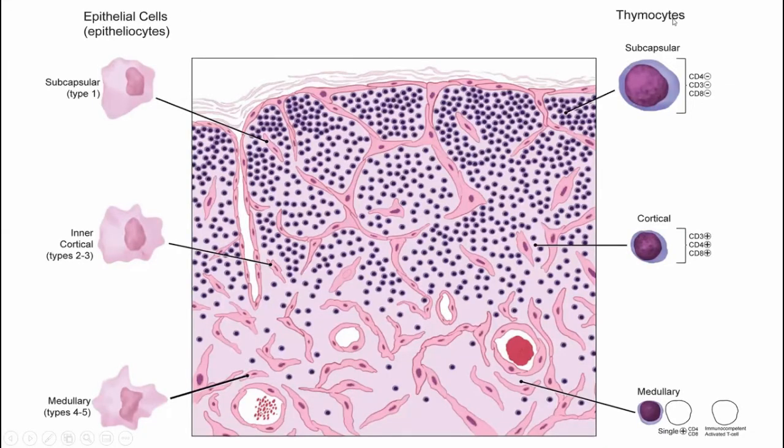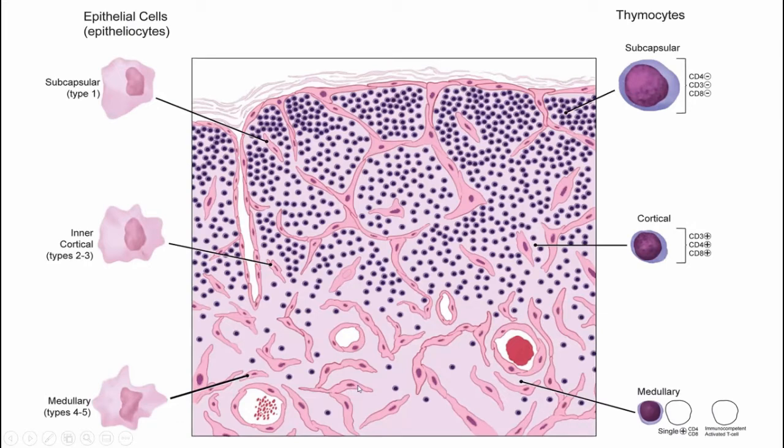Thymocytes are sparse in the medulla. They are more densely present in the cortical part. Thymocytes are basically immature T lymphocytes. They are mostly present in the cortical area, while they are sparse in the medullary area.